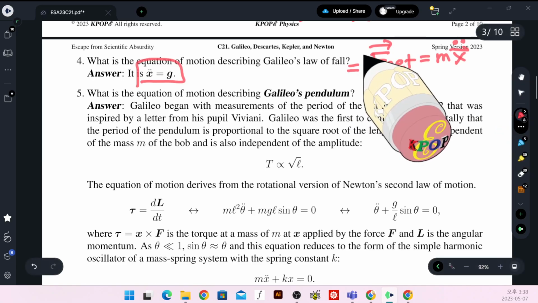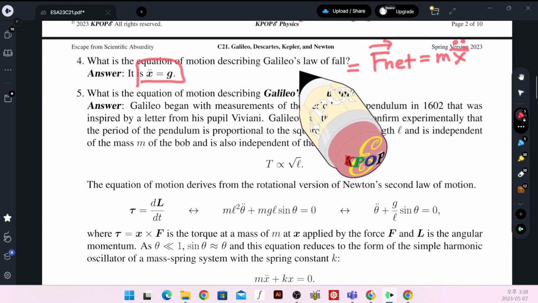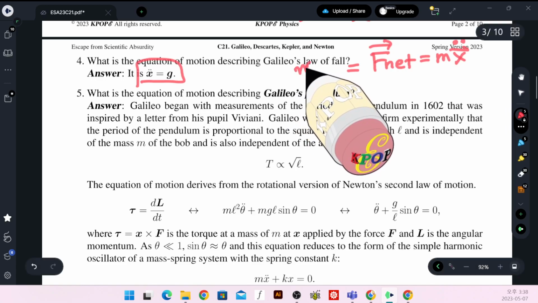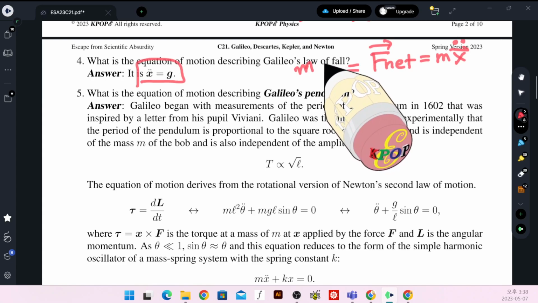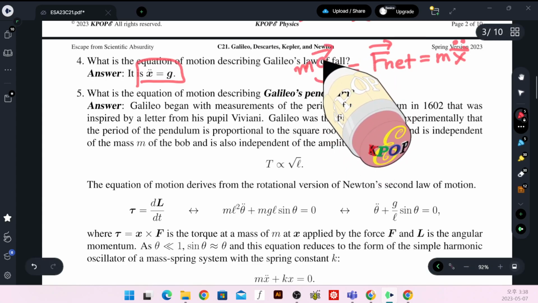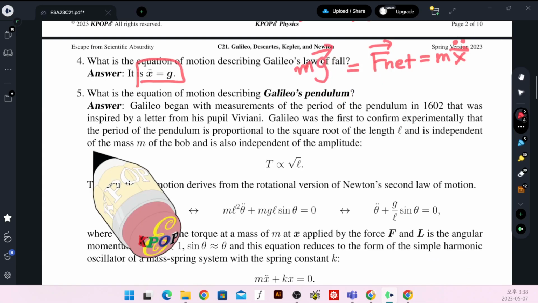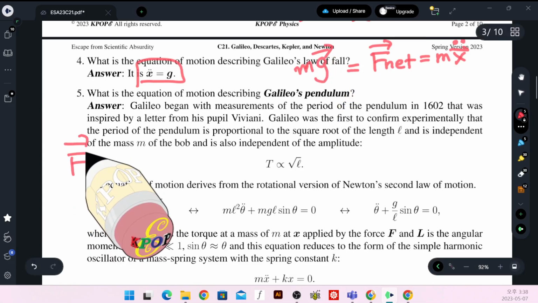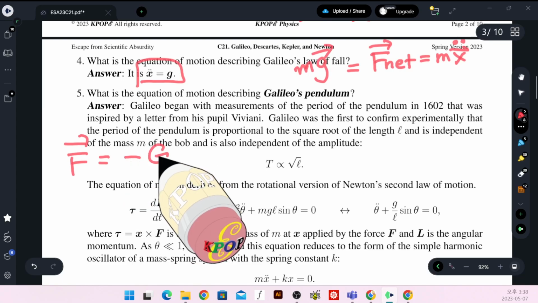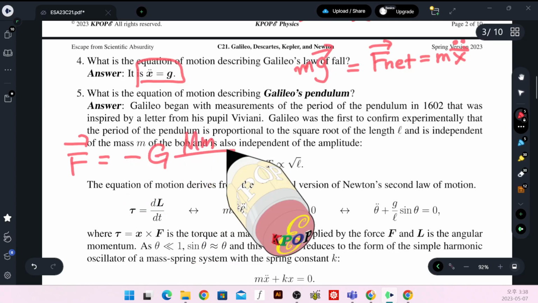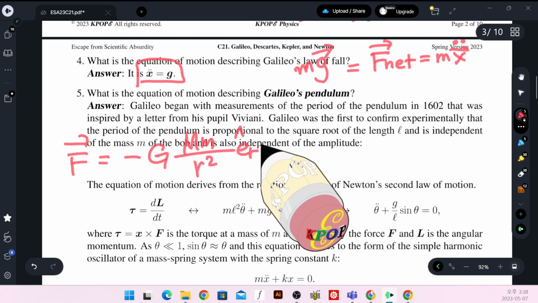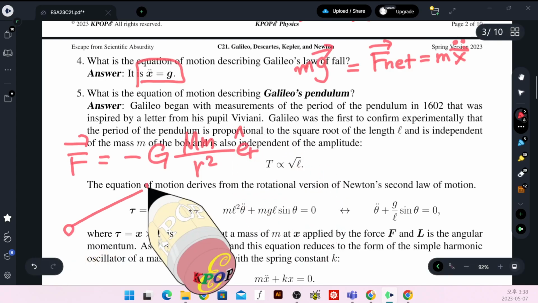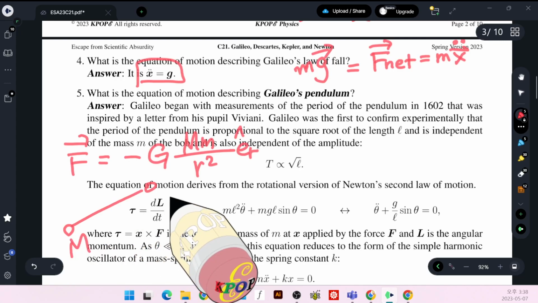Newton's universal gravity states that the force applied to an object near the surface of the Earth is the mass multiplied by the gravitational acceleration, that is completely determined by the force G M m over r squared, times e_r hat. This is a unit radial vector connecting the two particles.